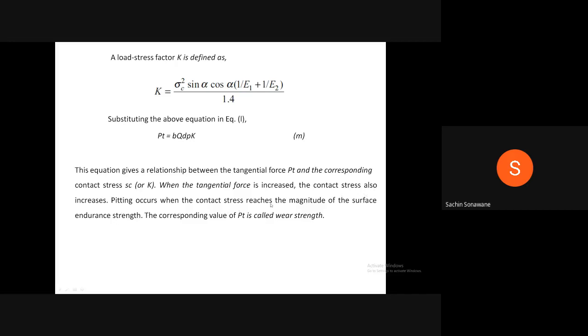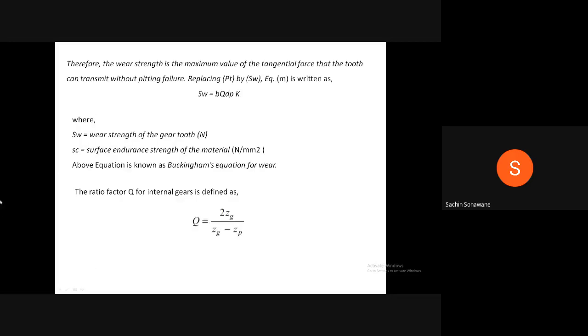Pitting occurs when the contact stress reaches the magnitude of the surface endurance strength. The corresponding value of Pt is called wear strength. Therefore, the wear strength is the maximum value of the tangential force that the tooth can transmit without pitting failure.